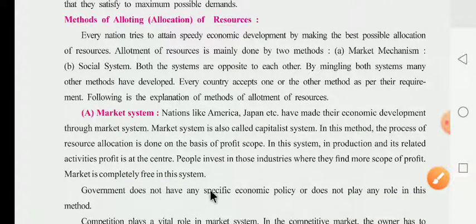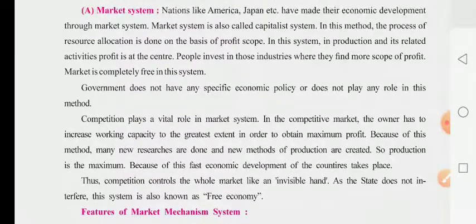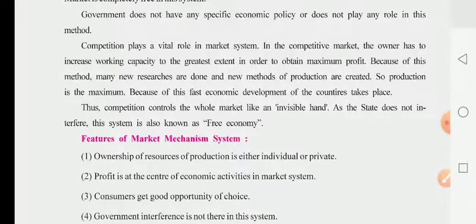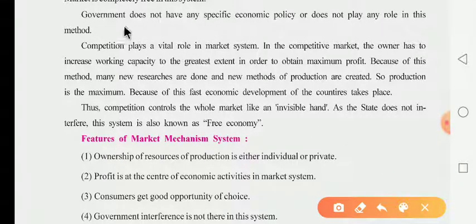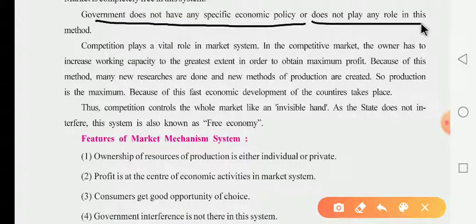The government does not have any specific economic policy and does not play any role in this method. It means that in the capitalist system, the government does not have any specific economic policy and does not play any role in this method. Here, competition plays a vital role in this market system.